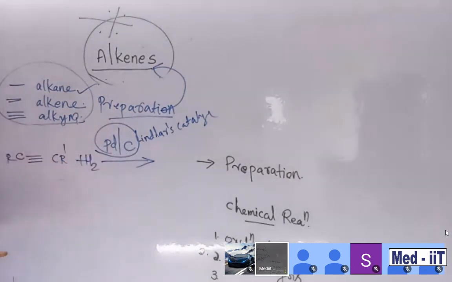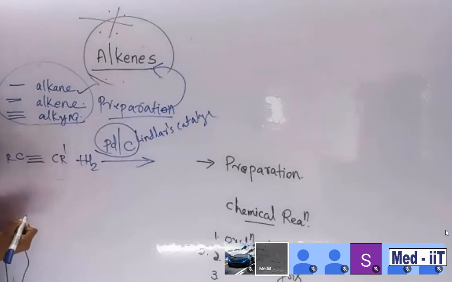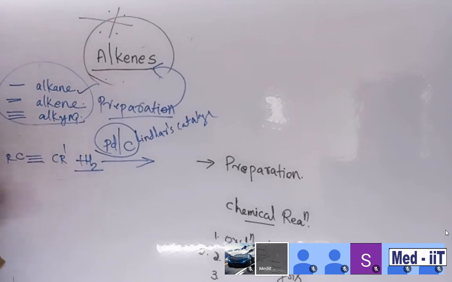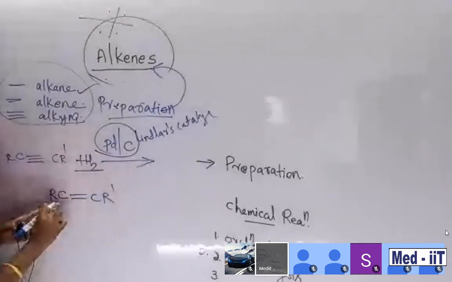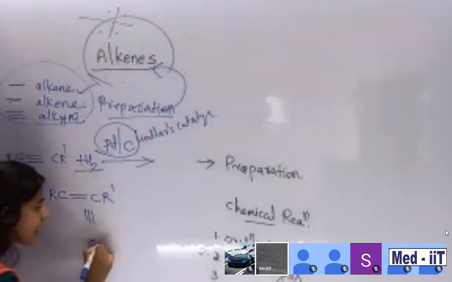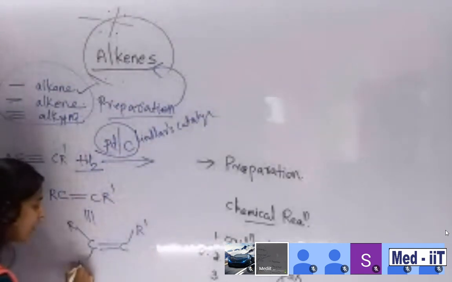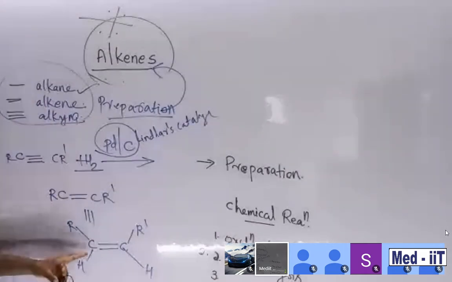Okay. So what happened, students? Keep it in mind. There is a sure question like this in the exam. So this is alkyne, alkyne in the presence of Lindlar catalyst. It is definitely an addition. We know that it will convert into alkene, so it will convert into CR double bond CR dash. Another equivalent structure I am drawing here: C double bond C, R dash is here, here is the R, and then hydrogen is here, hydrogen is here. Now the valency is okay.